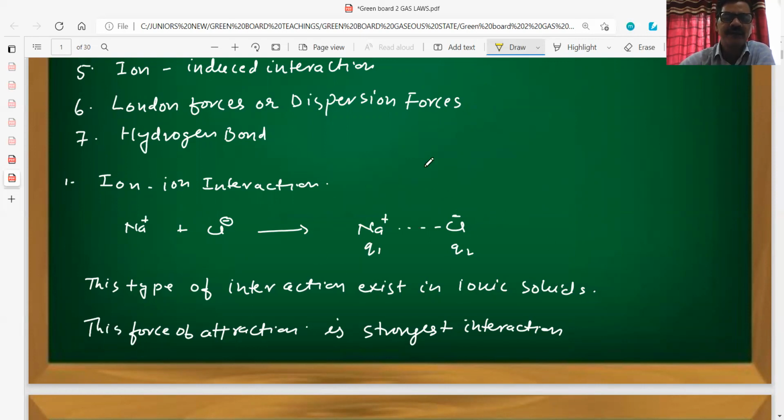This type of interaction exists in ionic solids, because in ionic solids, different ions are associated with a force of attraction.